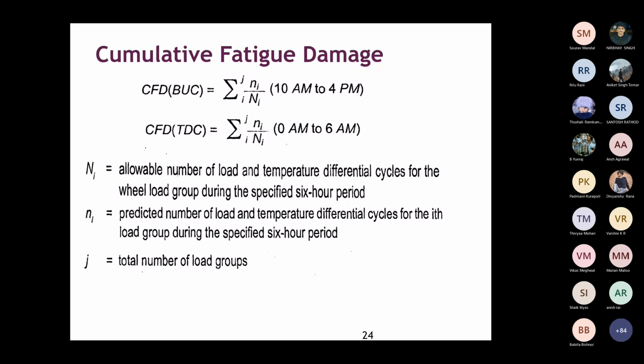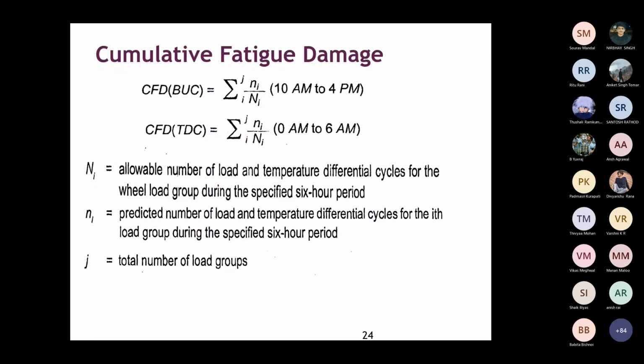It's a predicted number. If you are designing for 30 years, until the 30th year, how many of this axle group will come? That value is n_i, obtained from the survey only. So n_i is obtained from the survey, and capital N_i from the stress ratio.